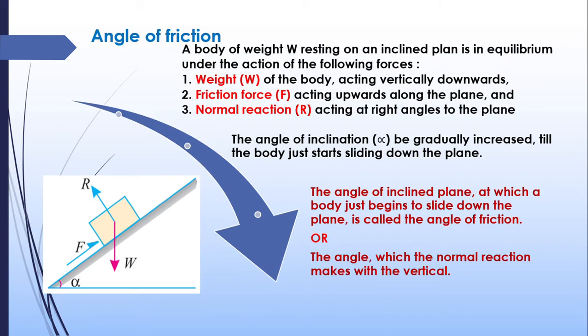Another important term to be noted is angle of friction. For making a body be in equilibrium, for example, here in this case you can see there is an inclined plane, a body, and there are three forces acting on this body. One is the weight of the body, it is acting downwards from the center of gravity of the body.